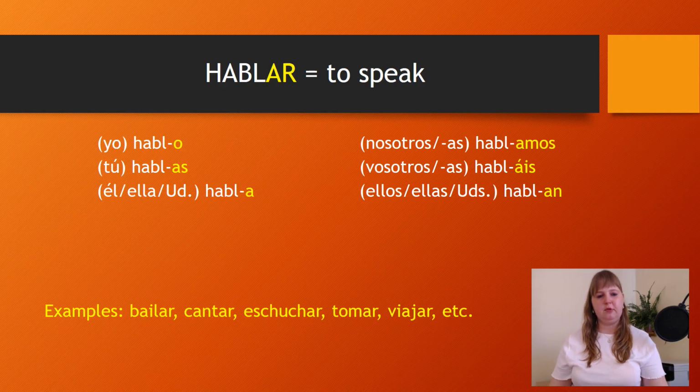In Spanish, it's not common to use personal pronouns. It's enough to say hablo because the ending of the verb indicates the person who is speaking. So hablo means I speak, and you don't have to use yo. We use personal pronouns in Spanish when we want to emphasize the subject or when we need to avoid confusion, especially when the context doesn't make it clear who is speaking.